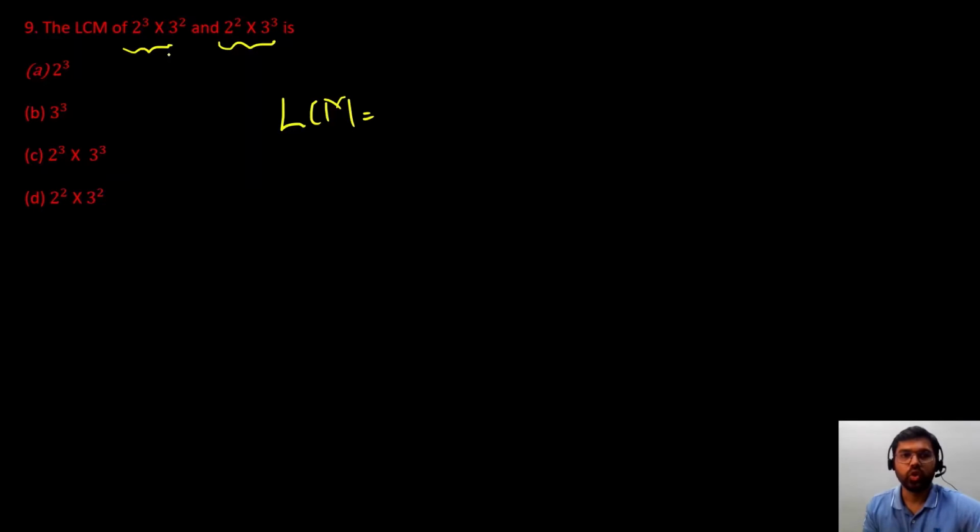2 and 3. So 2, सबसे पहले write down 2. 2 का highest power कितना है? 3. So we will take 2 to the power 3 multiplied by 3. 3 का highest power कितना है? 3. So we will multiply 3 to the power 3. So this is our LCM. So option C. Got it?